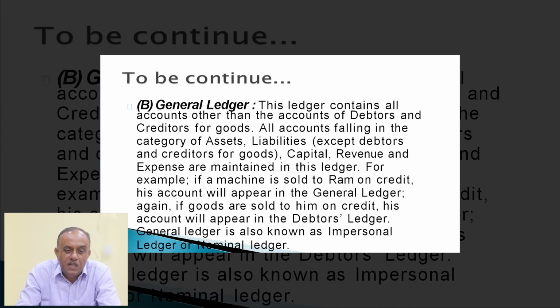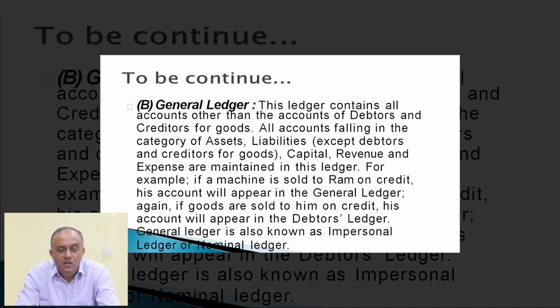Another book is known as general ledger. This ledger contains all accounts other than the accounts of debtors and creditors for goods. All accounts falling in the category of assets and liabilities except debtors and creditors for goods, capital, revenue, and expenses are maintained in this ledger. For example, if a machine is sold to Ram on credit, his account will appear in the general ledger. Again, if goods are sold to him on credit, his account will appear in the debtors ledger. General ledger is also known as impersonal ledger or nominal ledger.